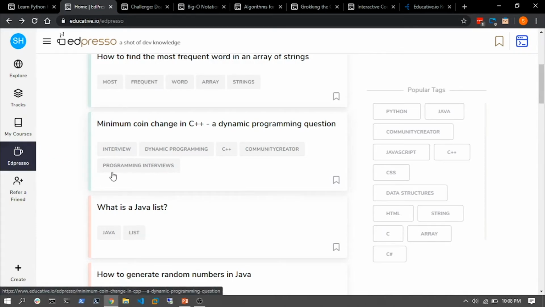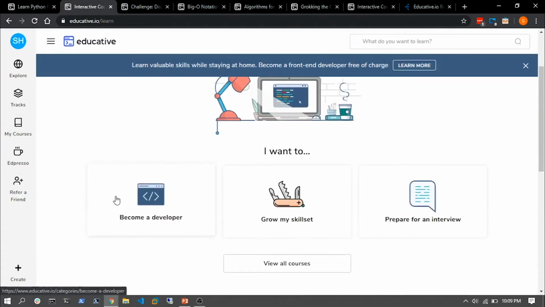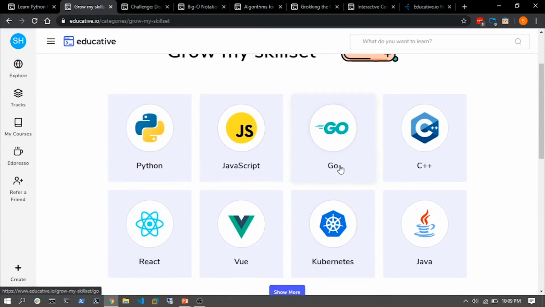All right, so now we've seen most of what Educative is comprised of. Now let's head back to the initial page where we were. All right, we've explored how we can become a developer. Now, secondly, what I want to do is I want to see what options will Educative be offering if I wish to grow my skill set. All right, so it's programming languages again. Maybe I wish to grow my skill set in Python, JavaScript, Go. Ooh, this is quite interesting. This is actually one of the most famous programming languages.